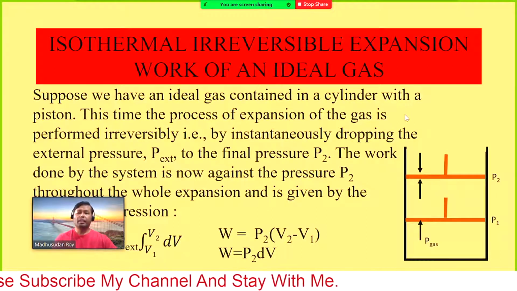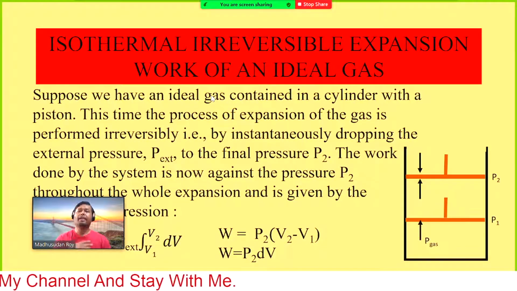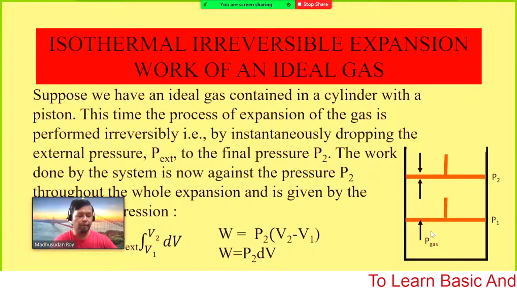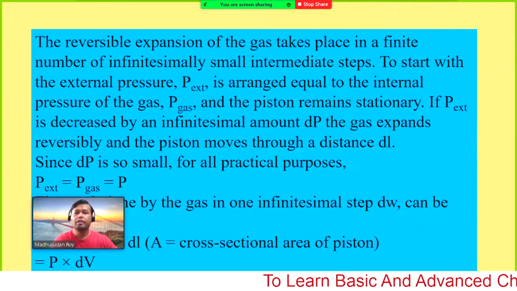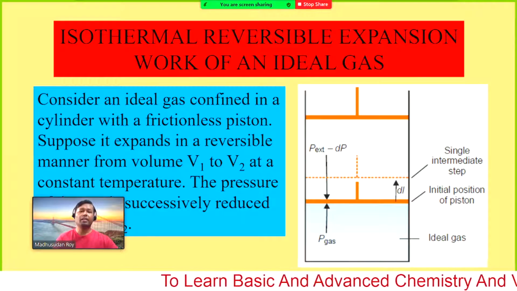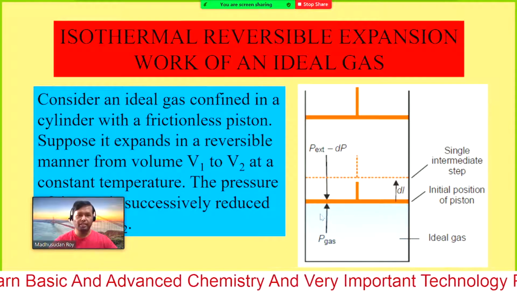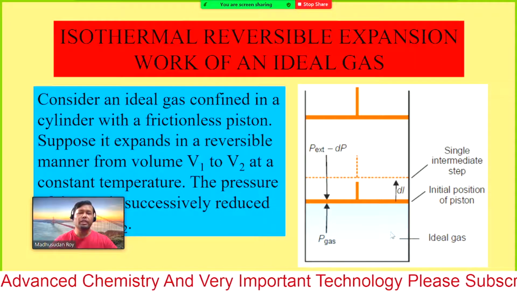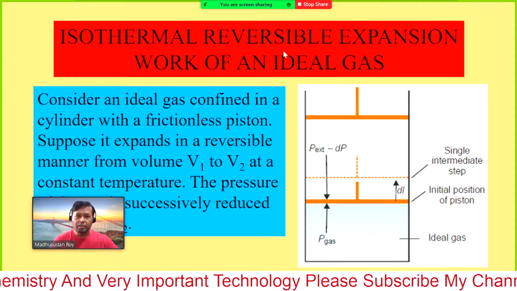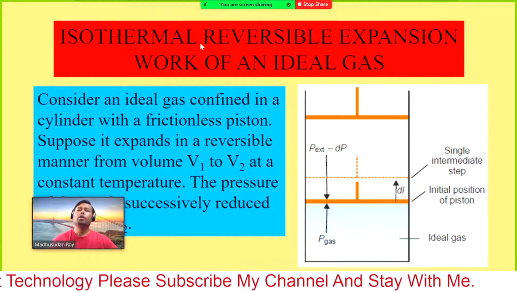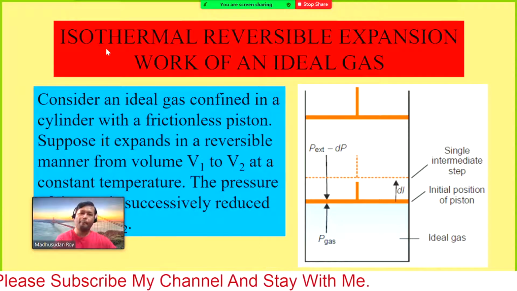At the end of the last class, we learnt about the isothermal reversible expansion. So in that case we had a system, maybe I can show you again, what we learnt last class about the isothermal reversible expansion of our ideal gas. So here we have considered this expansion. We just need to understand all the terms. Isothermal, that means no change in temperature.